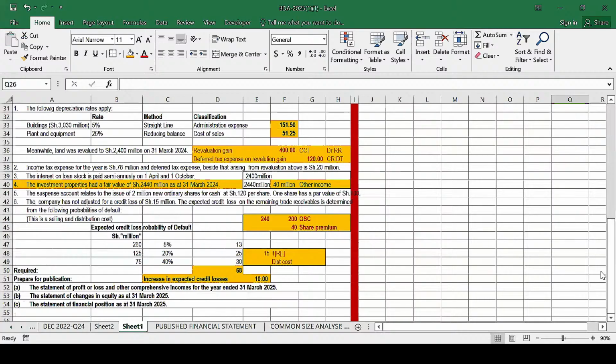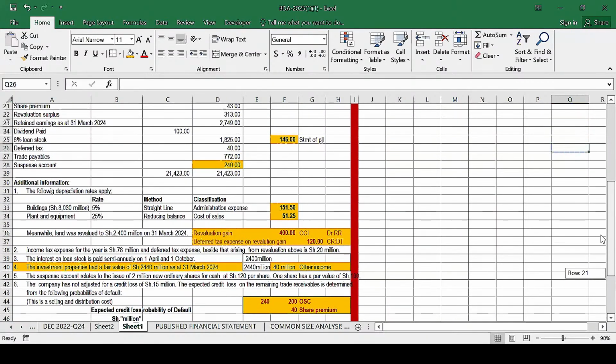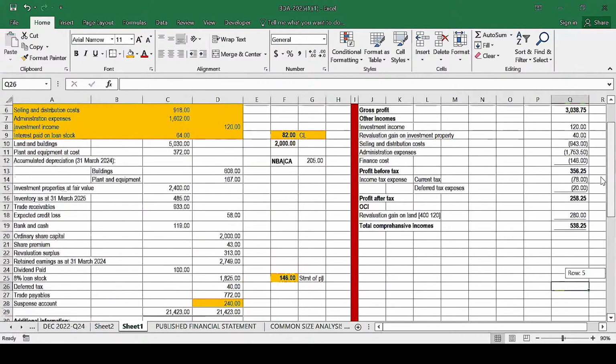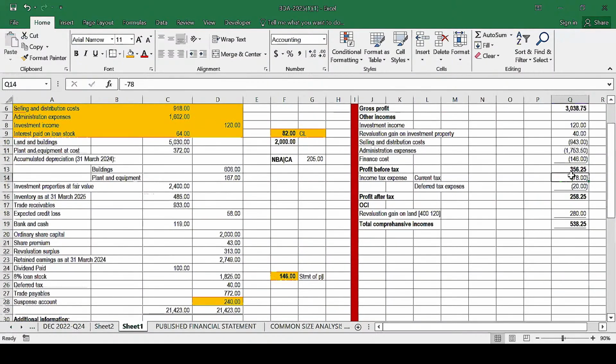And for example, in this question, you may ask, how is such a question marked? So the marks allocated to that part were basically 8 marks. And for each correct entry, you get 1 mark. For every correct entry which you are recording here, you get 1 mark. You can see there are some free marks here. For example, for this current tax, this deferred tax, those are free marks. Also, if you were able to compute this revaluation gain, but you also less the deferred tax, is 1 mark.